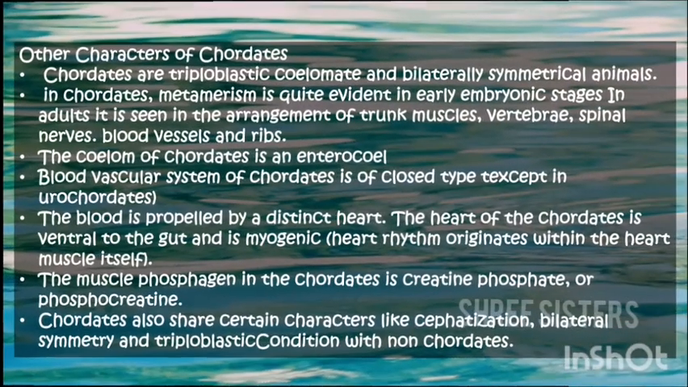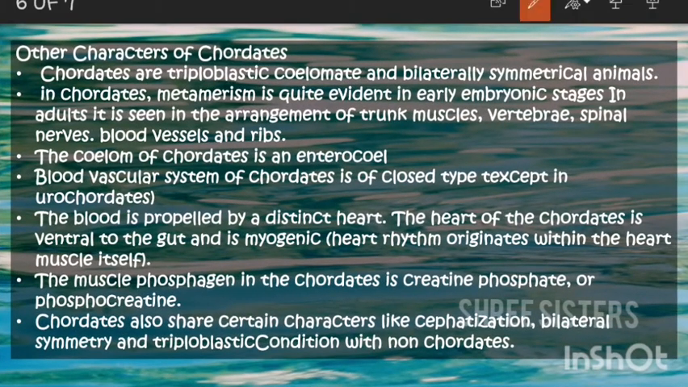Now see the other important characters which you need to remember for chordates. Chordates are triploblastic coelomates. In the sense, they are triploblastic, they have three primary germ layers, and they have coeloms, and they are bilaterally symmetrical animals, which can only be divided into two uniform pieces. You already know what bilateral symmetry is.